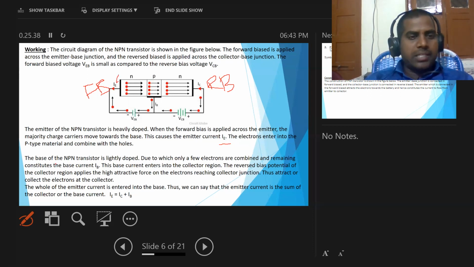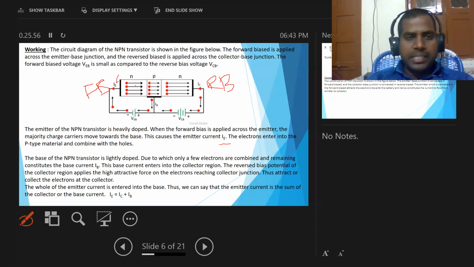Now here the base of the NPN transistor is lightly doped. First, the emitter is a heavily doped region, hence it produces majority charge carriers which are applied to the base region, and some current is produced. That current is known as emitter current.